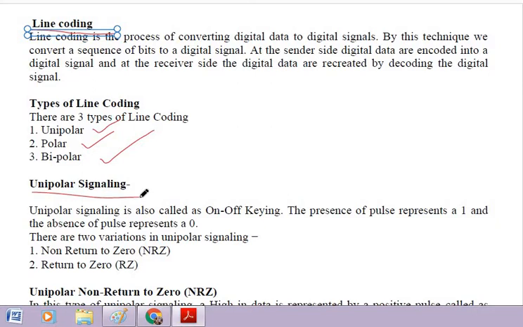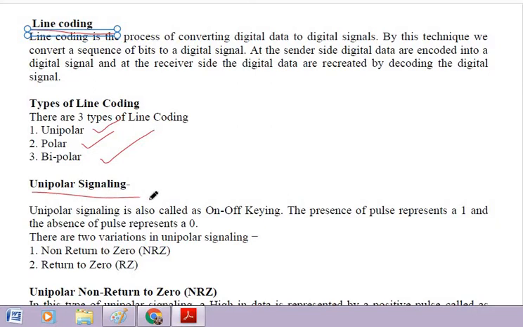Unipolar signaling is the simplest type of line coding in which bit 1 is represented by a high voltage level and bit 0 is represented by the absence of a signal, or no voltage given to bit 0 actually. So this is a very simple type of line coding.